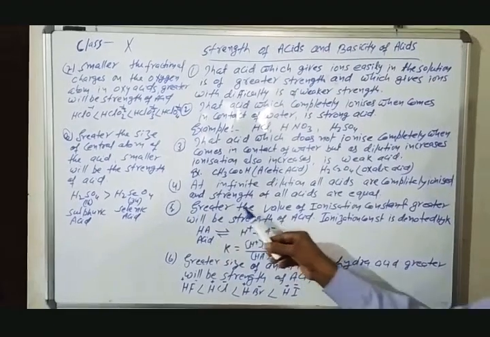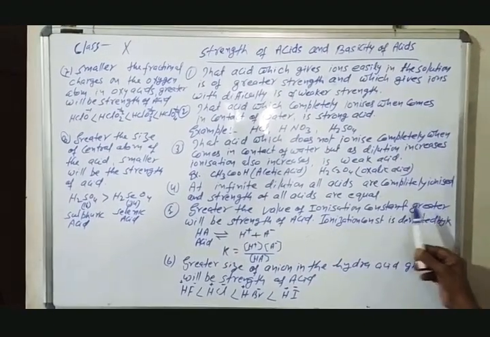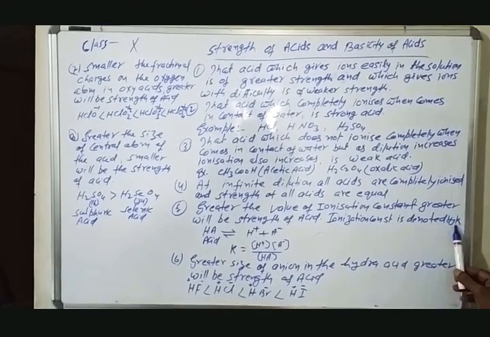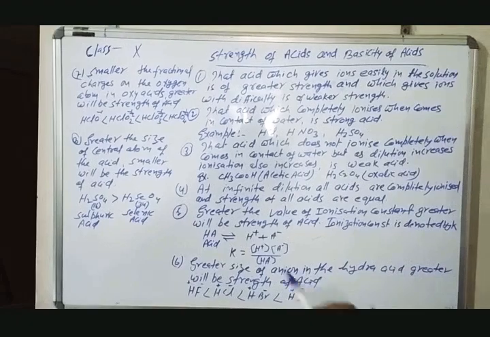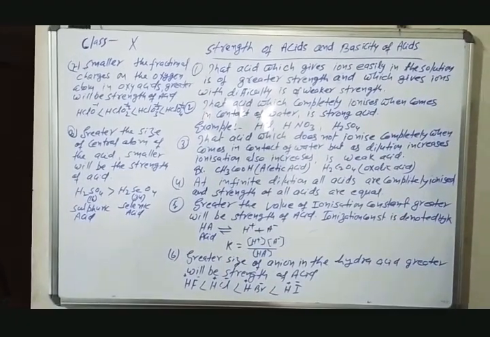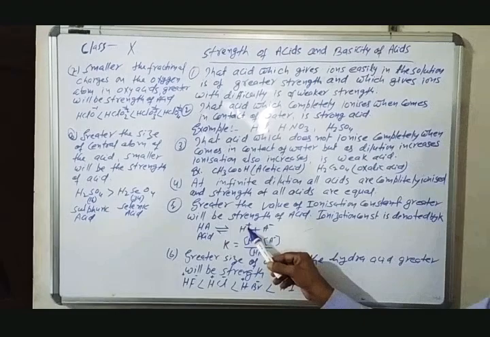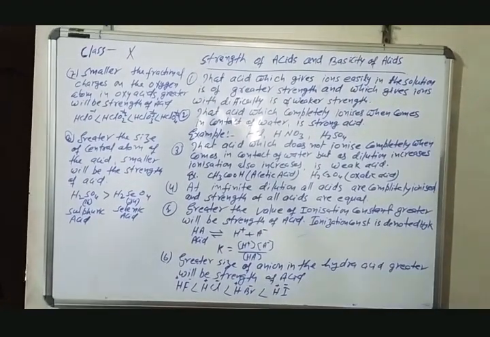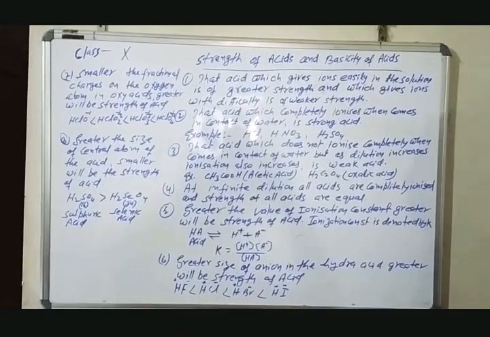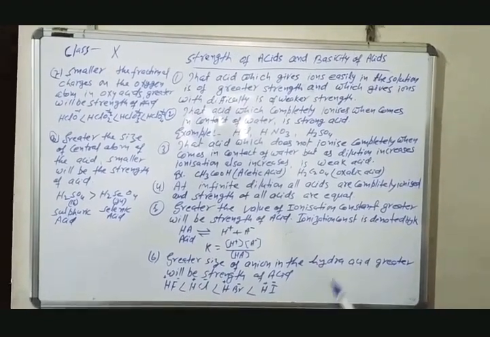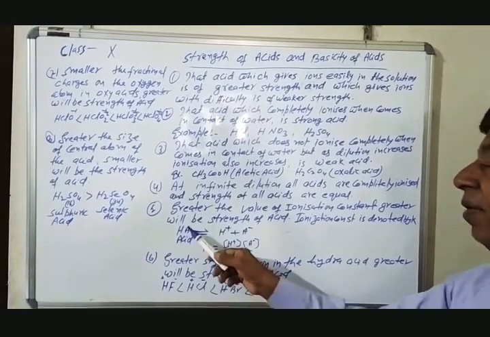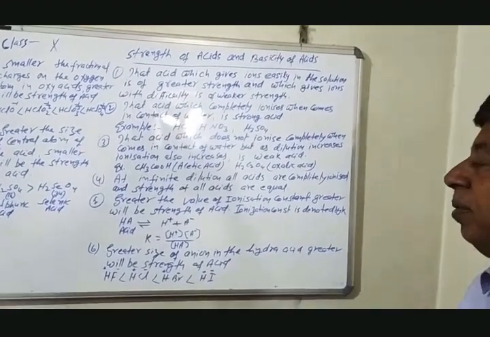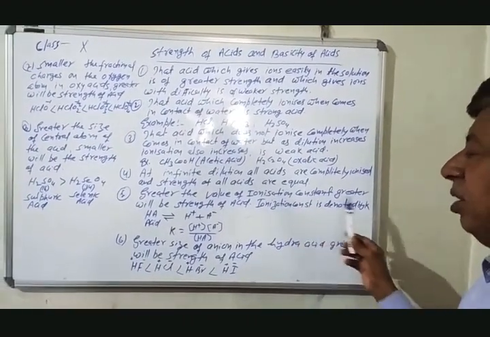Next point, greater the value of ionization constant, greater will be the strength of acid. Ionization constant is denoted by K. Now, suppose HA is an acid. It ionizes as hydrogen ion and A- ion. Suppose there is no complete ionization of HA. Then between the ionized ions and unionized HA, an equilibrium will be established, and that equilibrium constant is known as ionization constant.